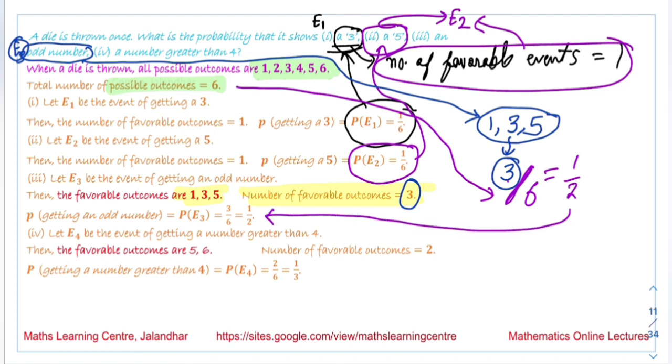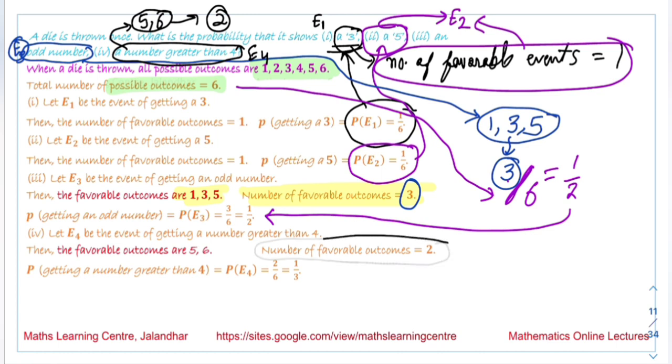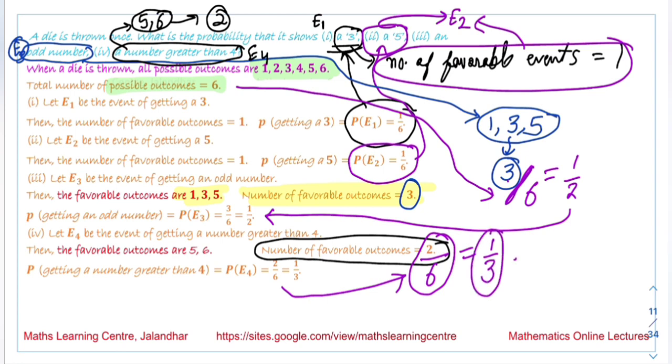Next we are saying a number greater than 4. This is the event E4 we are talking about, and a number greater than 4 means the favorable outcomes are 5 and 6. The number of favorable outcomes in this case is 2. The total number of outcomes is 6. So the probability of getting a number greater than 4, the probability of this event E4, is 2 by 6, that is equal to 1 by 3.